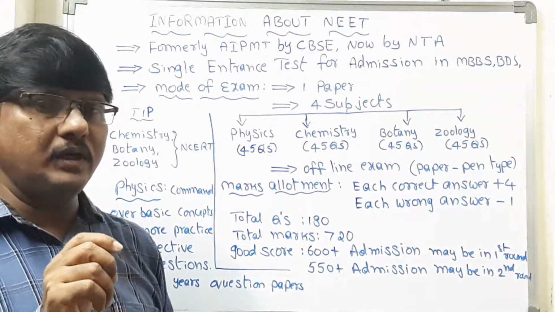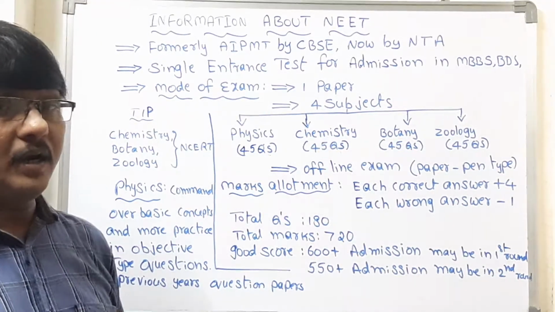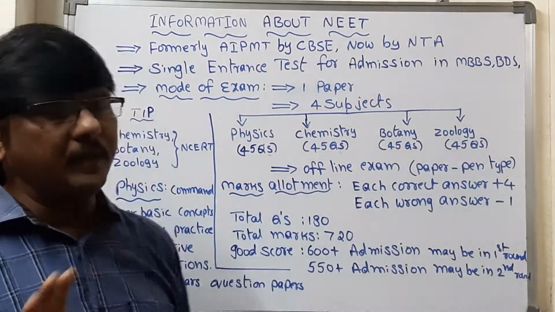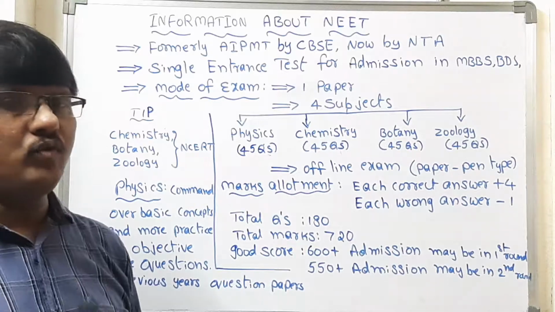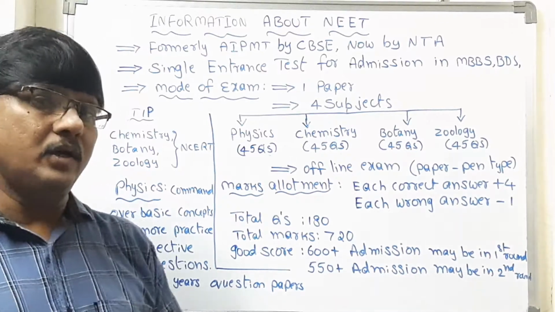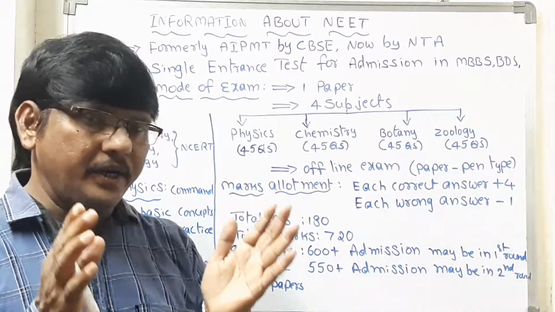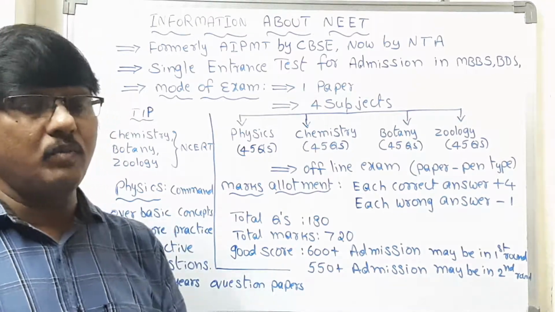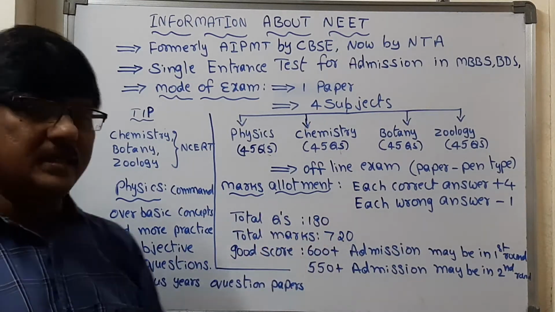Online in the sense that the input will be given to the system, but here you have to mark the answer on the sheet. That is, this is an offline exam, paper and pen, and afterwards comes the allotment of marks. For each correct answer, 4 marks will be given. For each wrong answer, -1 mark will be allotted. That means the total correct answers will be considered and the total negative marks will be calculated, and all marks will be combined. At the end, you get the total marks. Here the total questions are 180 and the total marks are 720.